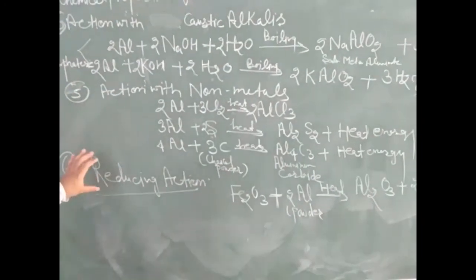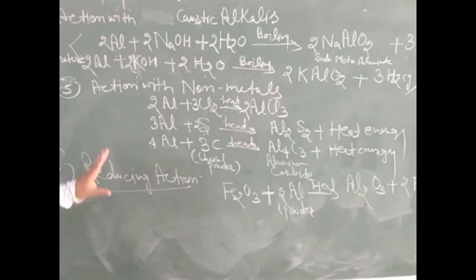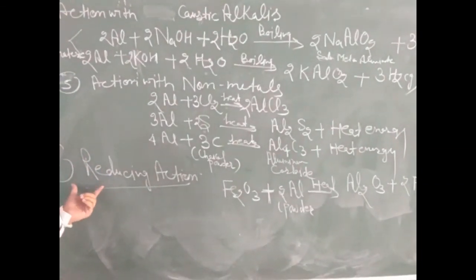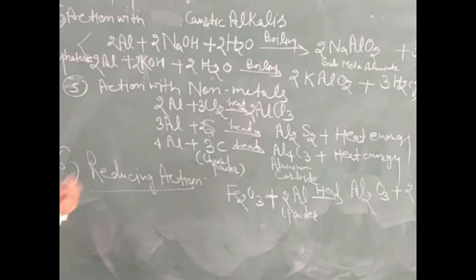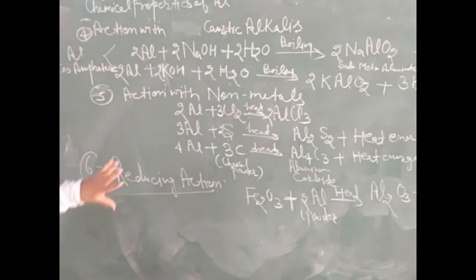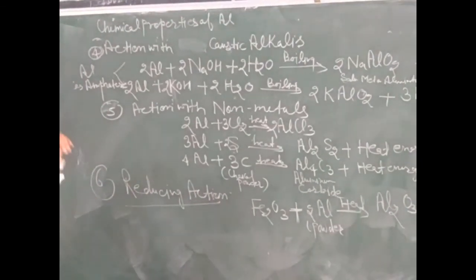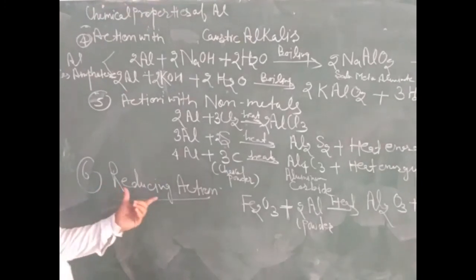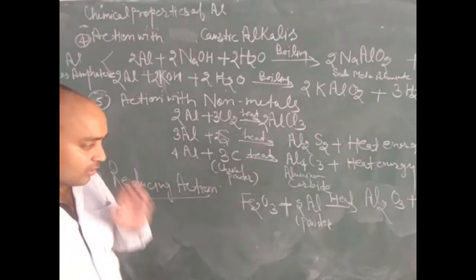Now we will discuss the reducing action. What is the reducing property? Those substances which take up oxygen from other substances are called reducing agents. Here we can say that aluminium acts as a reducing agent.